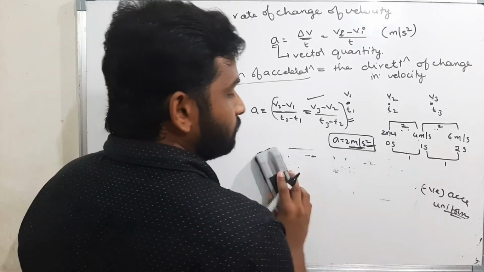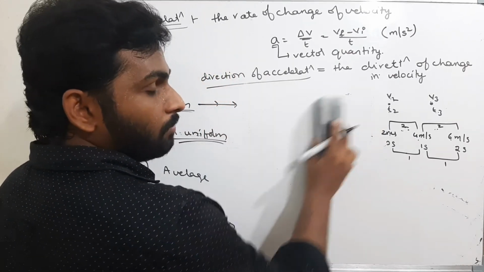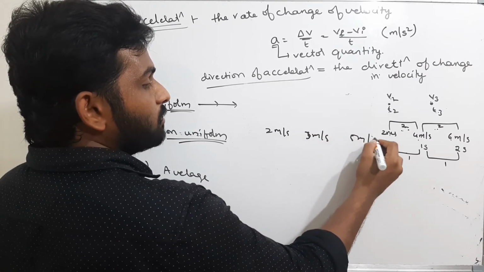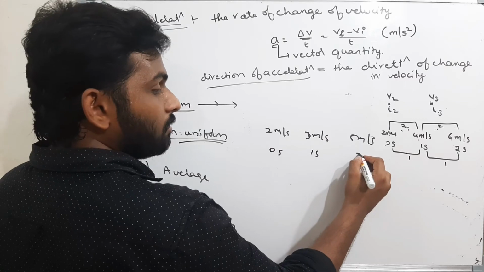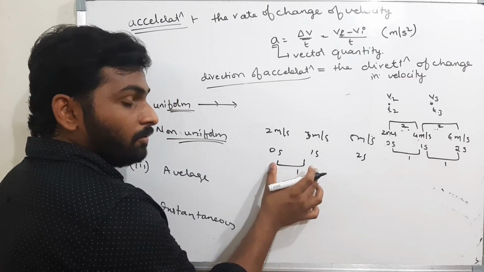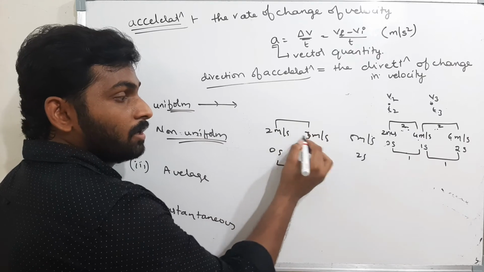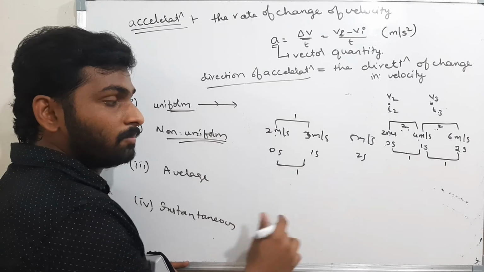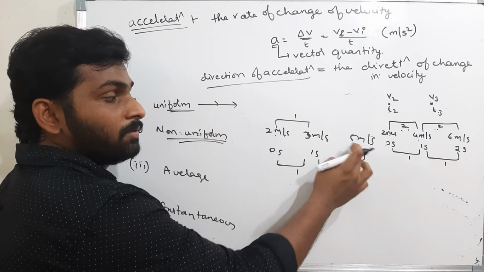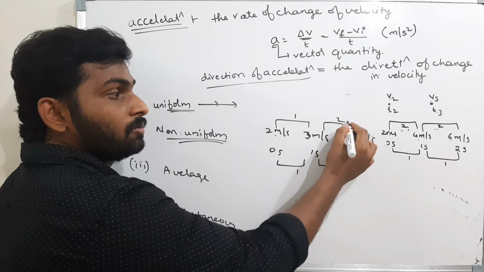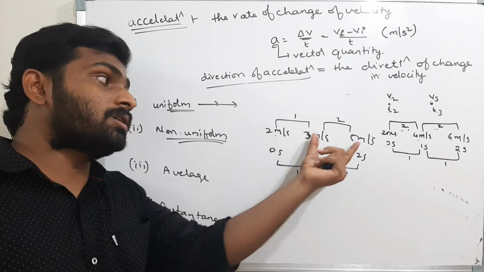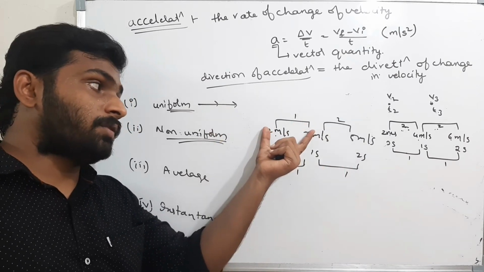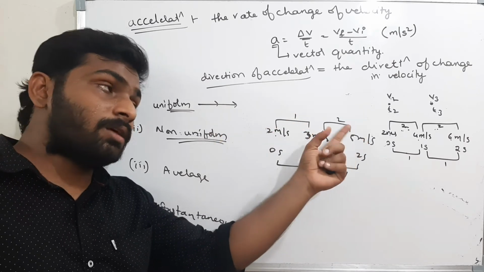Now the same here, an example of non-uniform. 2 meters per second, 3 meters per second, 5 meters per second, at 0 seconds, 1 second, 2 seconds. In the first interval of time, in 1 second, how much velocity is increased? 3 minus 2, that means 1 meter per second is increased in the first second. In the second second, how much velocity is increased? 5 minus 3, which means 2. That means the rate of change of velocity is not the same.